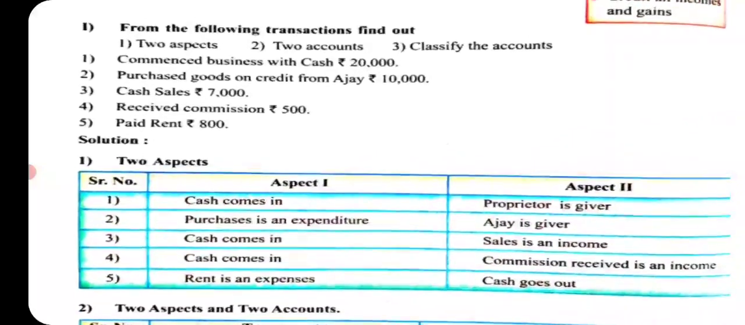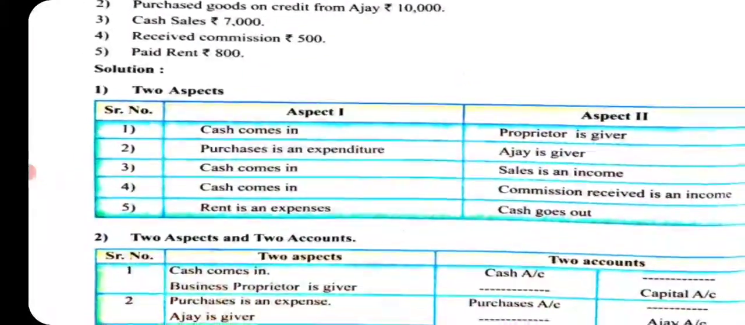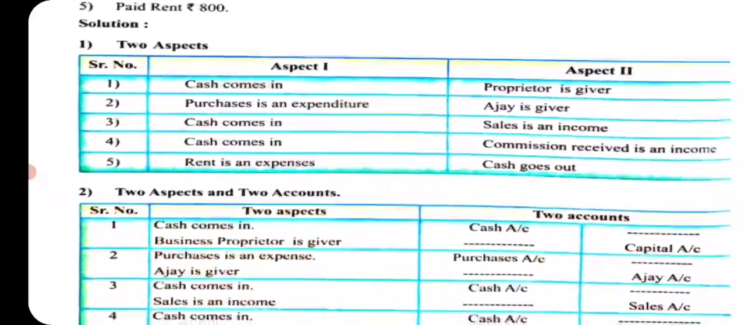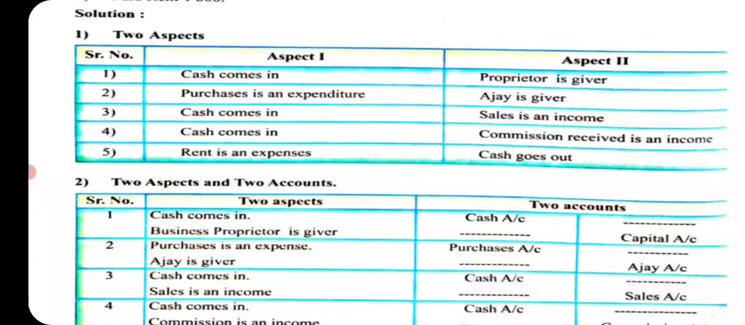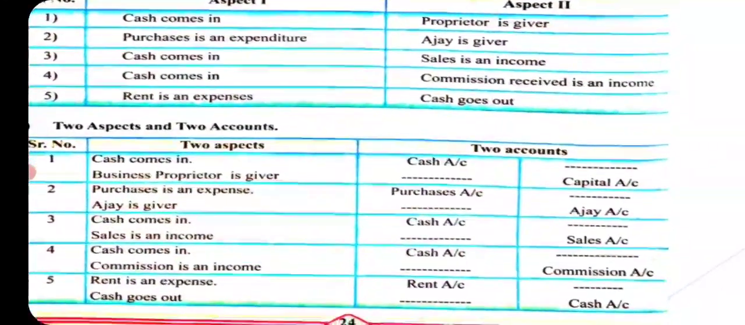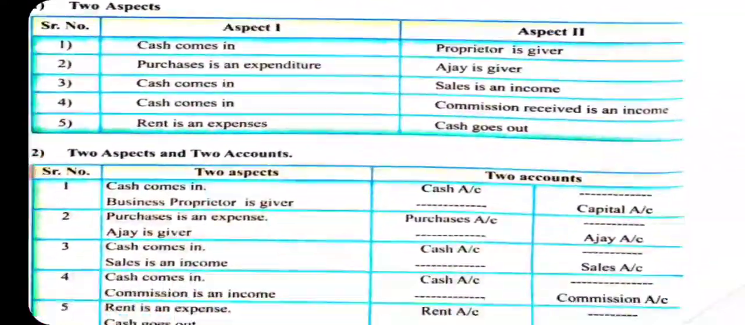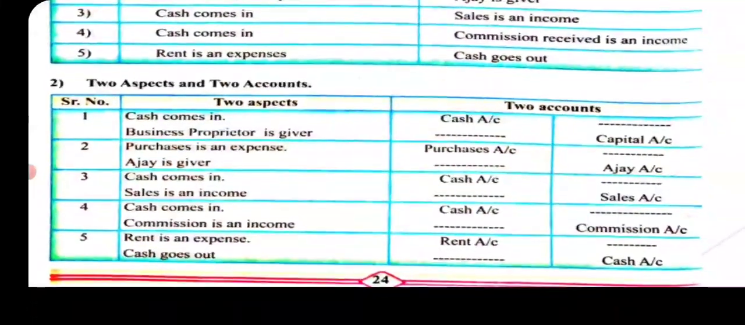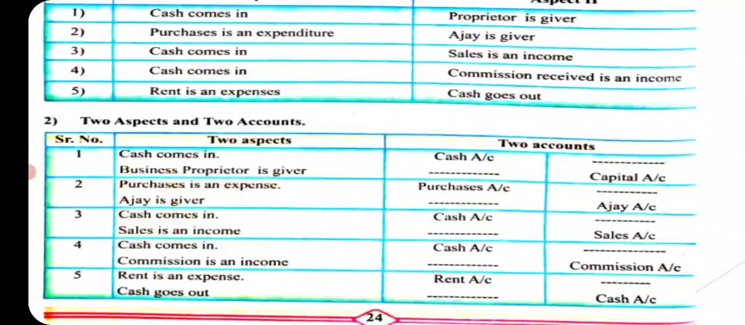Another example we will see. Paid rent rupees 800. You have paid rent. So first aspect is rent is an expense. Rent has been paid. Rent is an expense, and cash goes out. What goes out? Cash goes out. How is it written? Rent is an expense, rent account debit. Cash goes out, cash account credit.